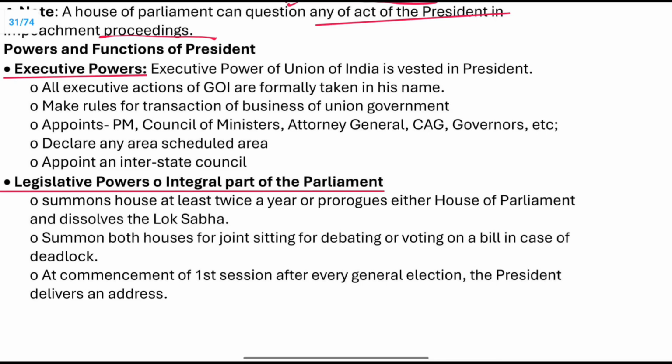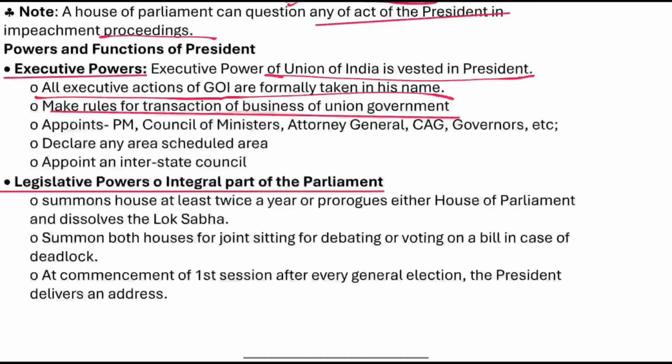Let us see the small topics first. What is the executive power? Executive power of the Union of India is vested in the President, right? So who is the executive head? The President is the executive head. And all the executive actions of the Government of India are formally taken in his name. Makes rules for the transaction of the business of the Union government. Appoints a Prime Minister, Council of Ministers, Attorney General, CAG, governors. Declares any area as scheduled area. Appoints an interstate council.